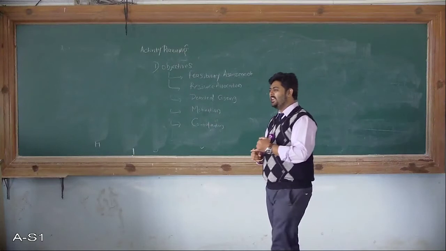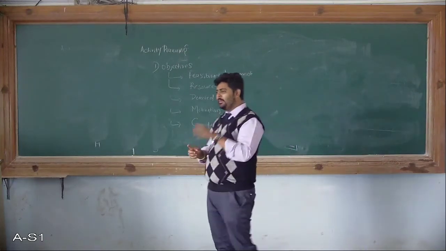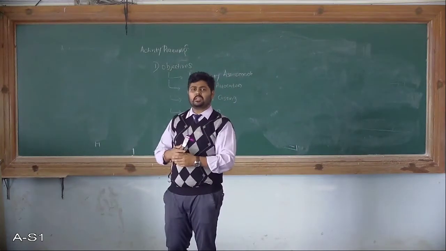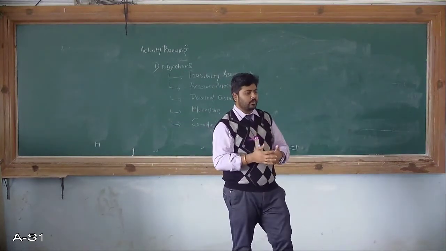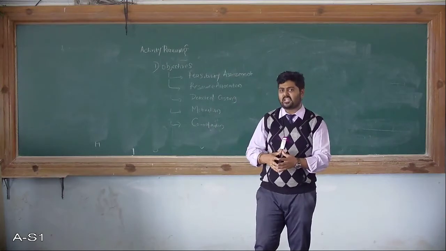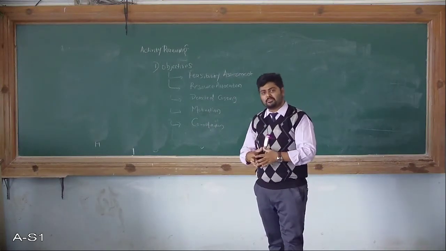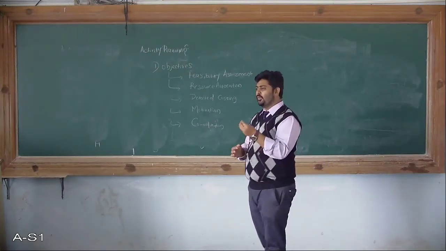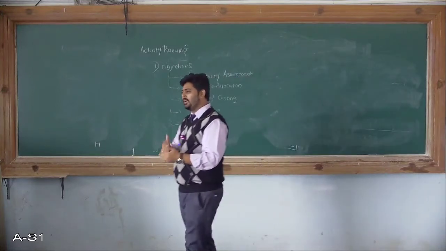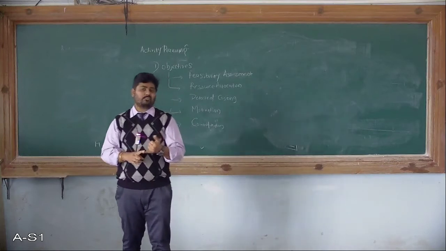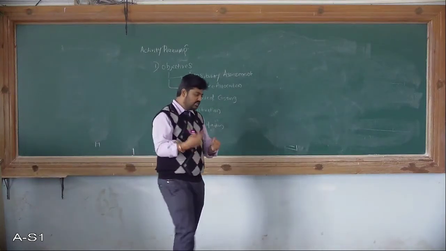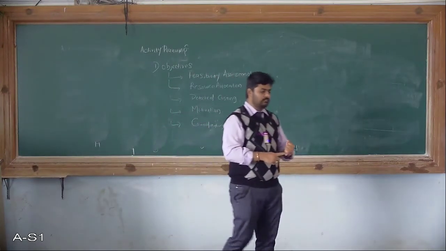So the activity planning may remain the same, or it may change during the execution of the project, because while you start executing the project, you may face different types of obstacles in the execution path. So in that case, whatever you have planned before may not remain the same while executing that project. Fine. One reason for that obstacle may be a change in the customer requirement.